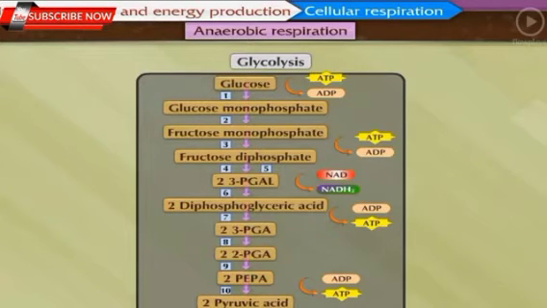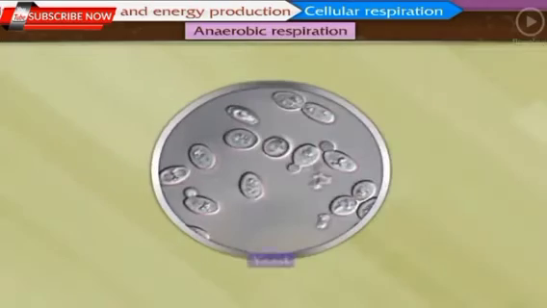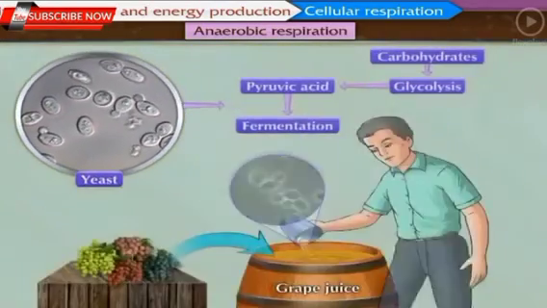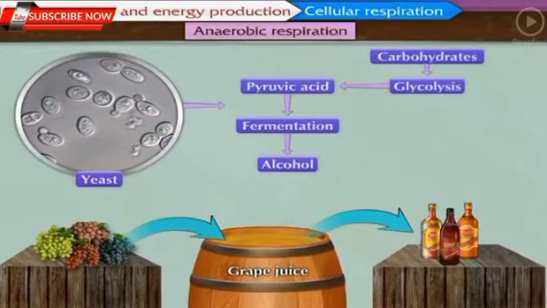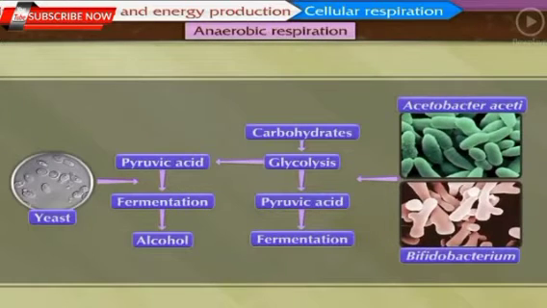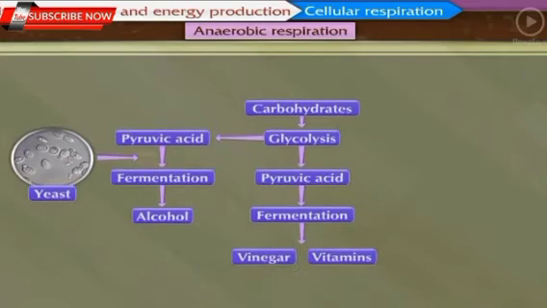We have seen that during glycolysis, the glucose molecule is oxidized and pyruvic acid is produced with a small amount of energy. Pyruvic acid is then converted into a product with the help of some enzymes, and this process is called fermentation. Yeast, a type of fungus, carries out fermentation of pyruvic acid and converts it into alcohol. Similarly, various microbes after fermentation convert pyruvic acid into different products such as vinegar, vitamins, etc.